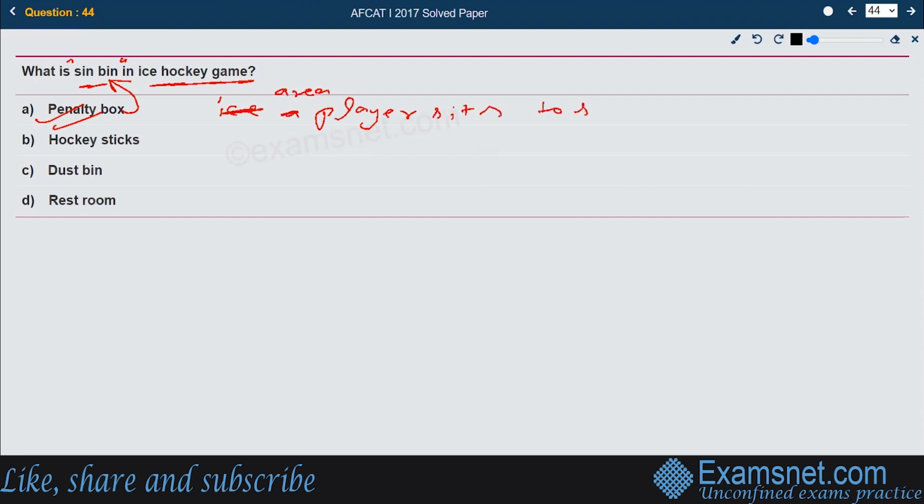The player sits there to serve the time of a given penalty. When a penalty is given to a player, he has to serve the time. This is what the place is called, sin bin, where he has to sit to serve the time of the penalty. The right answer is A.